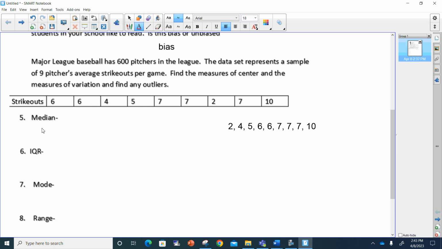And now we're finding the median. To find the median, I want to find the one in the middle. Well, 1, 2, 3, 4, 5, 6, 7, 8, 9. Half of 9 is 4.5. Many of you realize that you can take the 9, go to 1, 2, 3, 4, then the 5th one must be the middle one. But we'll do it the way we did it in class. I'm going to take a highlighter and cross through one on each side. Remember, we're scratching off one from each side until we get to the middle. The middle has to be 6. So that's going to be my median.